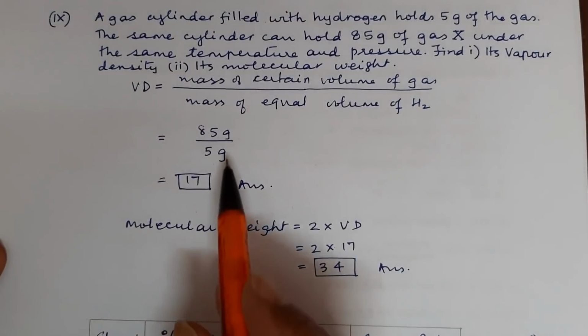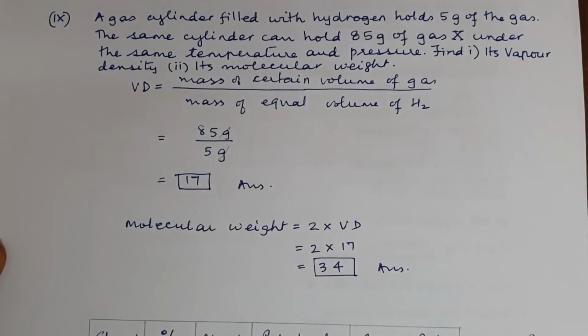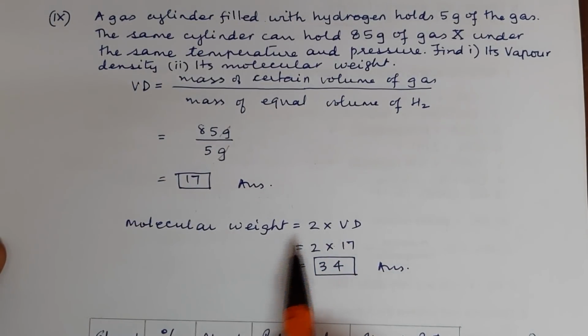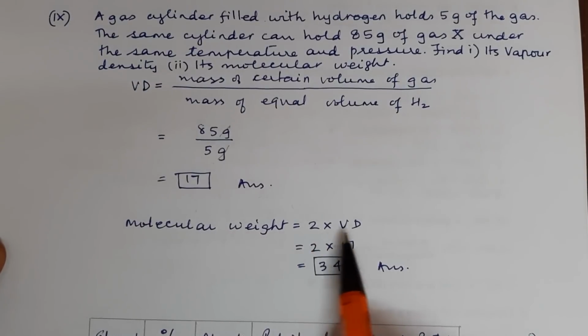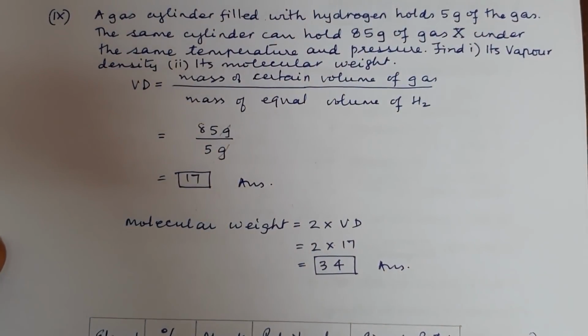So you will see gram gets cancelled and you will have 17 as the vapor density. The second part says its molecular weight is to be found out. Now, what is the relation between molecular weight and vapor density? Molecular weight is equal to 2 into vapor density. So that becomes 2 into 17, which is 34, and that's our answer.